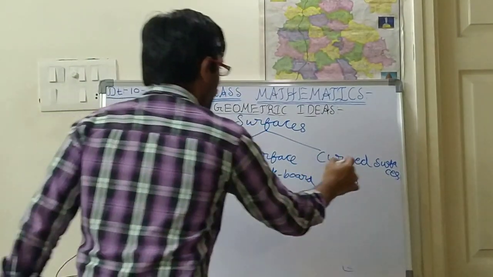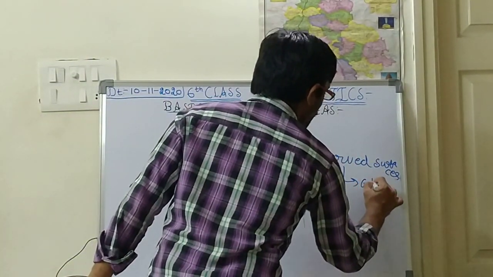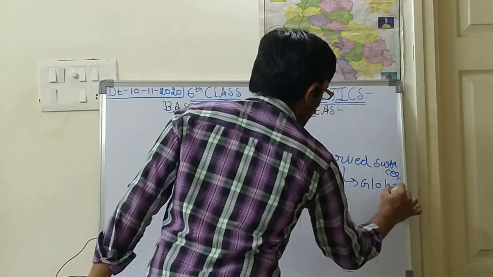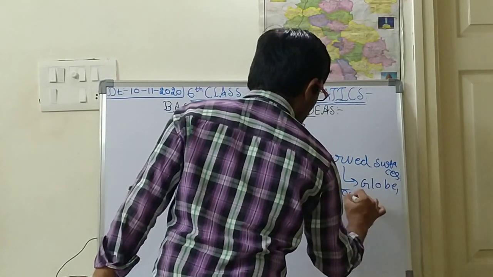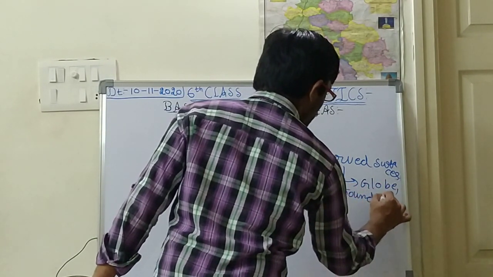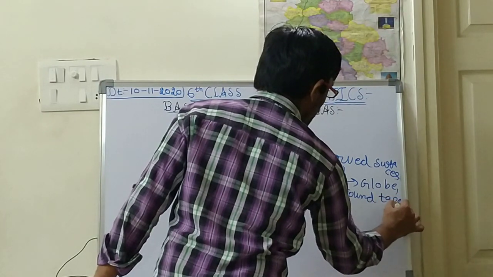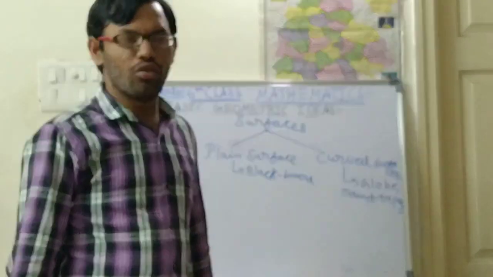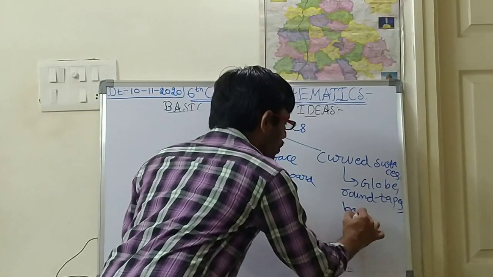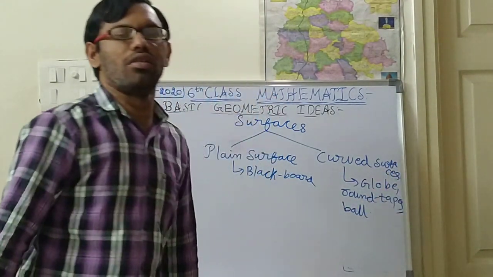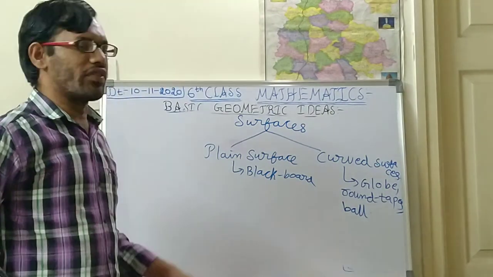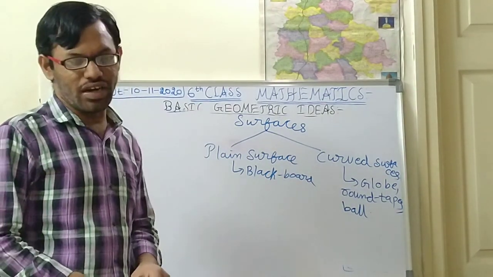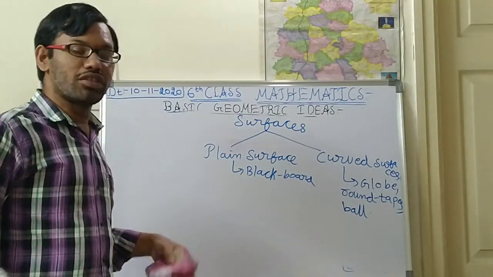So curved surfaces means any globe, round tapes. Like this you can write so many examples. Globe, round tapes, next ball, any type of ball. So these are the curved surfaces. So this is about surface, children. I think you have understood about surface.